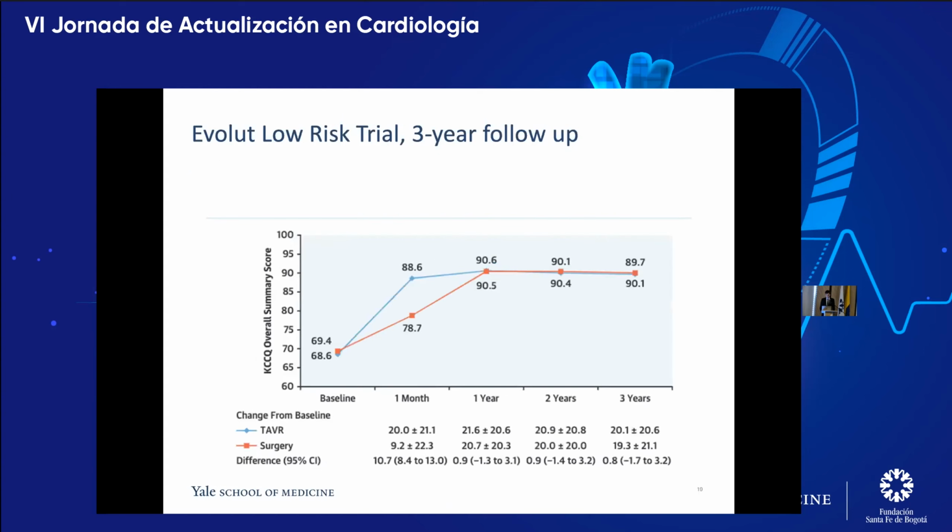And then this is quality of life analysis, based on the Kansas City cardiomyopathy questionnaire. So you can see at baseline, patients were relatively equal in terms of quality of life. At 1 month, the TAVR patients saw a significant improvement, but the surgical patients were lagging behind a bit. But by the time we get to 1 year, both groups are feeling pretty good, and that stays for the ensuing 2-year period. So similar quality of life outcomes.